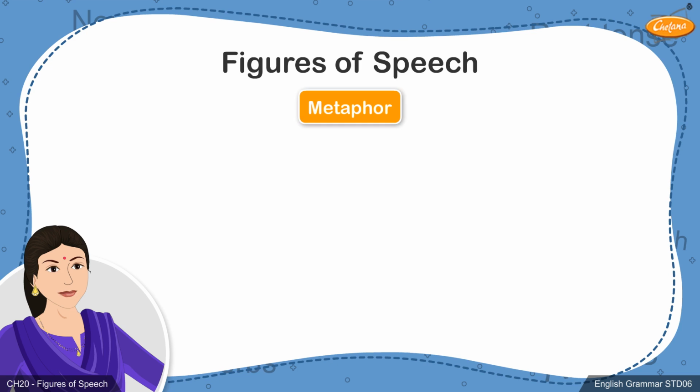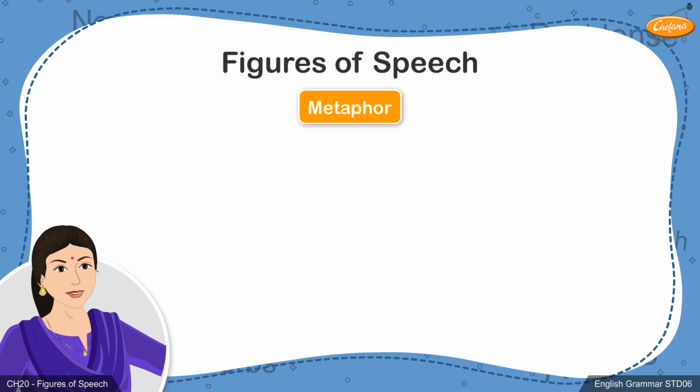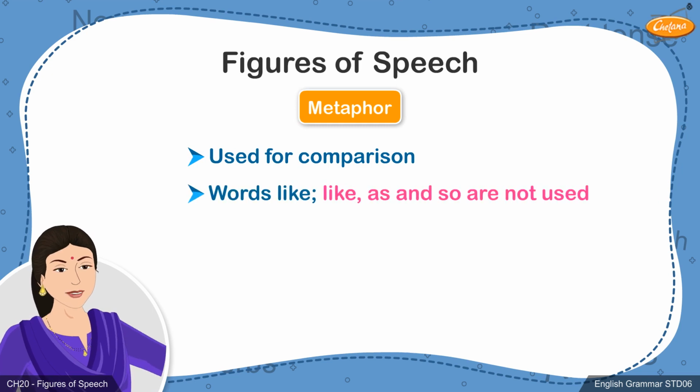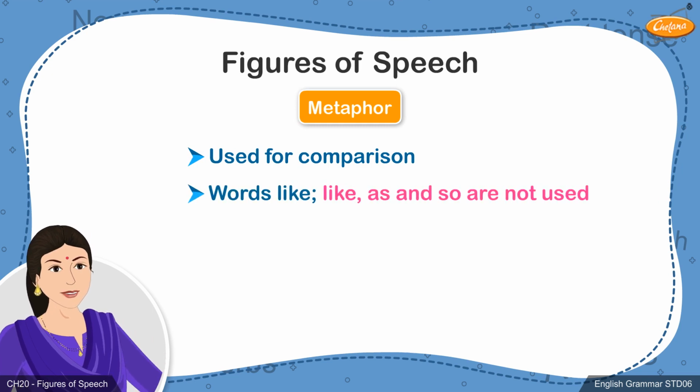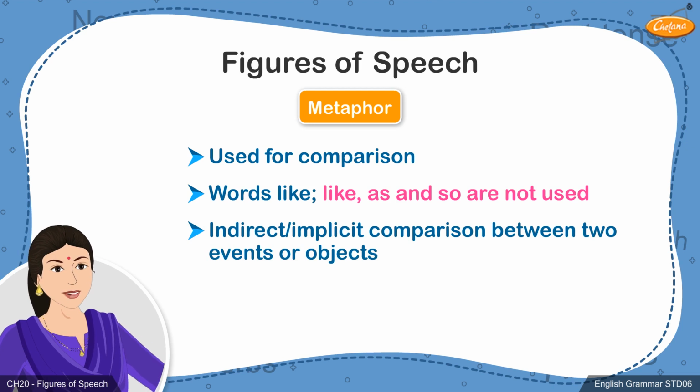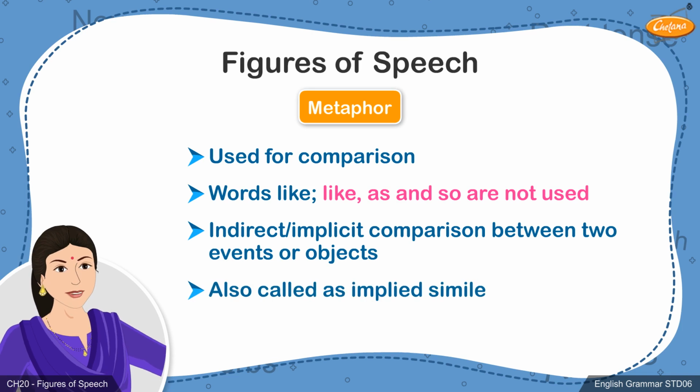Next, we move on to metaphor. This is another common figure of speech used for comparison. It is similar to a simile, but in the case of metaphor, words such as like, as, or so are not used. Therefore, there is an implied or indirect comparison between the two things. A metaphor is also known as an implied simile.